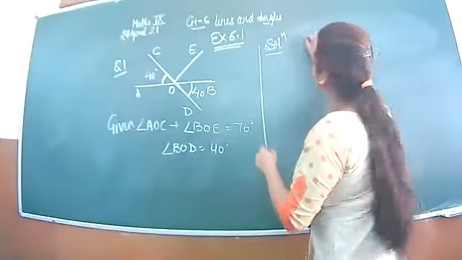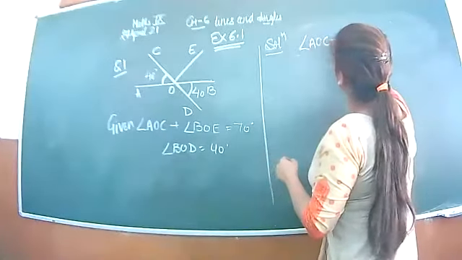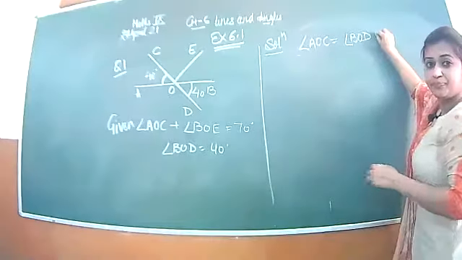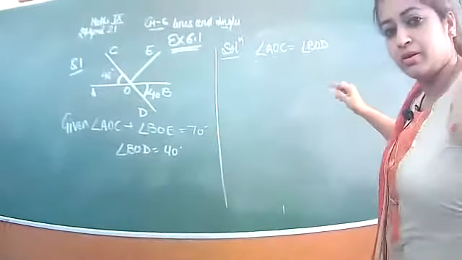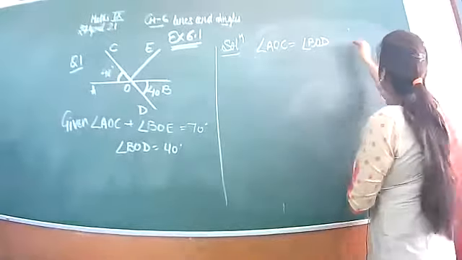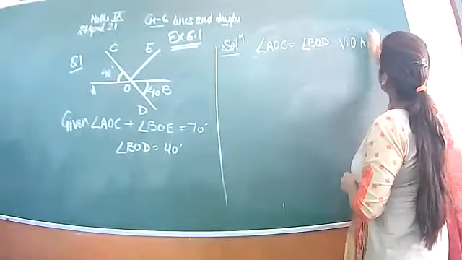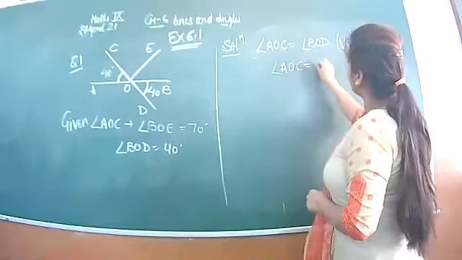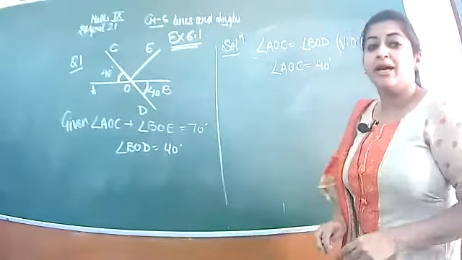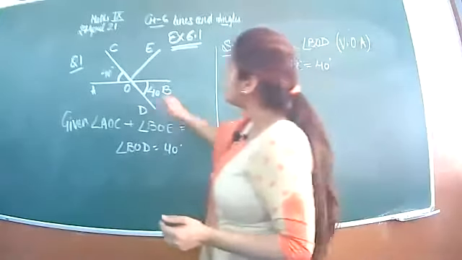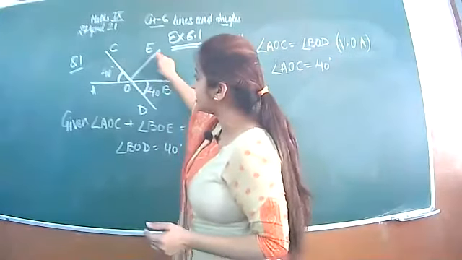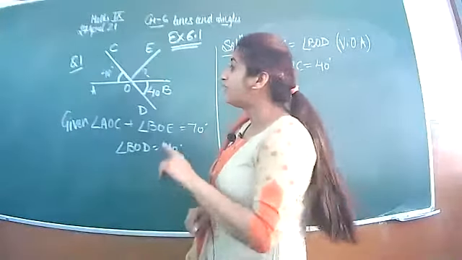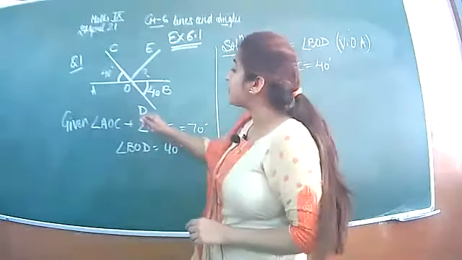In the solution, you will write AOC is equal to BOD, vertically opposite angles. So from here AOC comes to 40 degree. Okay. Next you have to find BOE. This you have to find. And you have to find the reflex angle also.